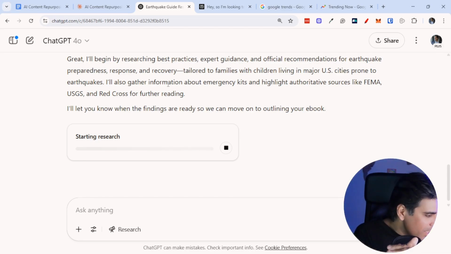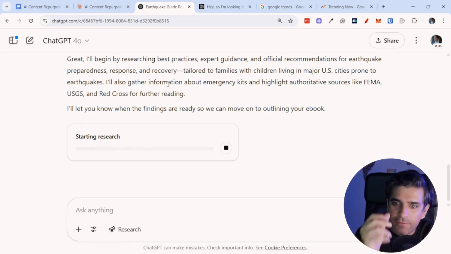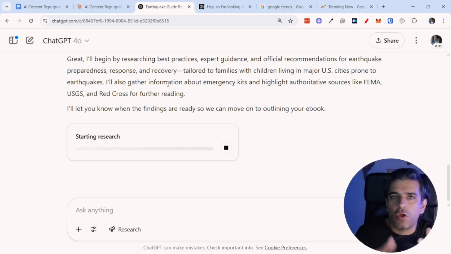So it's nothing new or strange to use multiple tools to create stuff. I think where people go wrong is when they're only trying to use one tool to do everything, because one tool is not good at everything. So it's good to compare different tools. It's good to try different things and see how that works out for you, because you might find someone really good at research, someone really good at content, and that way you can combine everything together. So let me circle back once ChatGPT has finished its research, once Perplexity has finished its research, and then I will continue with these steps of creating an ebook and do that.